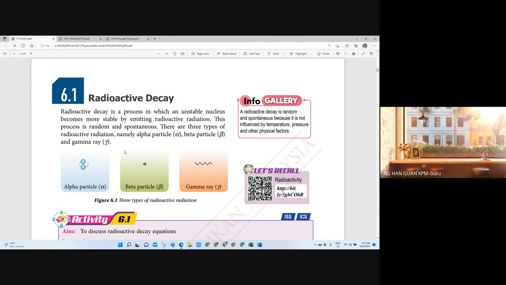It's random, spontaneous. We said that it's random, because we don't know what it will decay into. Right? So until today, the scientists are still studying the decay process of radioactive, which is an unstable nucleus, right? Nearly every certain interval of time, they will find there's a new decay process, so they will record it, right? And then we call it spontaneous because it doesn't have a timing to tell you when